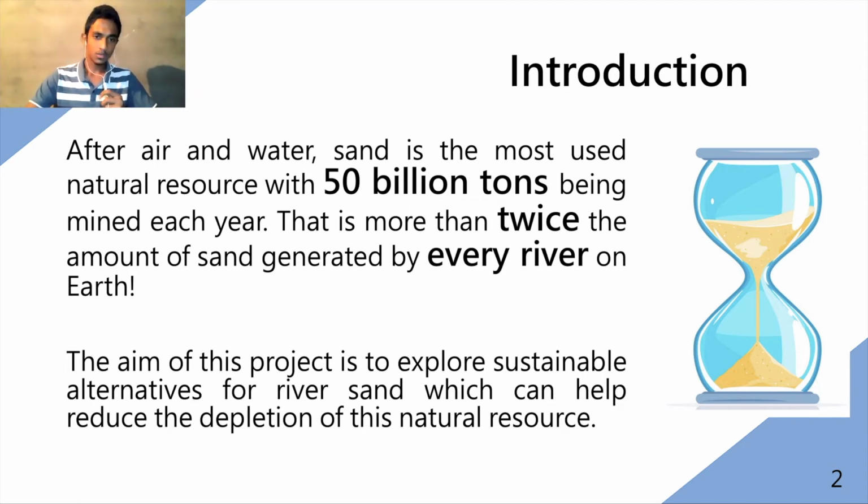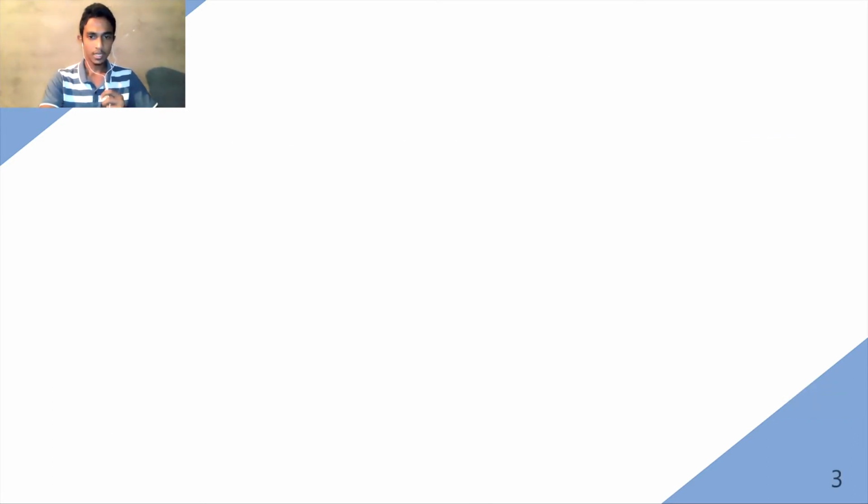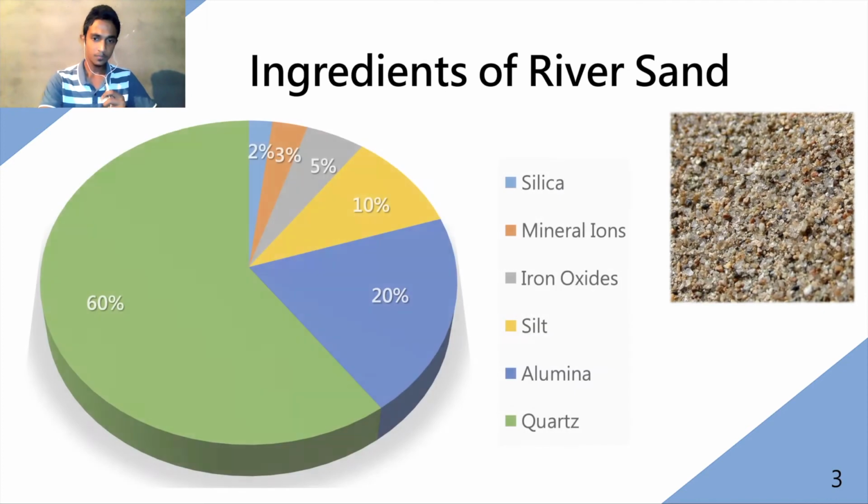So moving on to the ingredients of the river sand. If you take a sample of sand from the river, it is mostly quartz. As a percentage, it's like 60%. Quartz gives the strength to the river sand, and about 20% it contains alumina, 10% silicate, and 5% iron oxide, like that we can see from this chart.